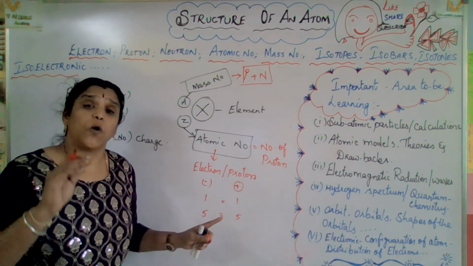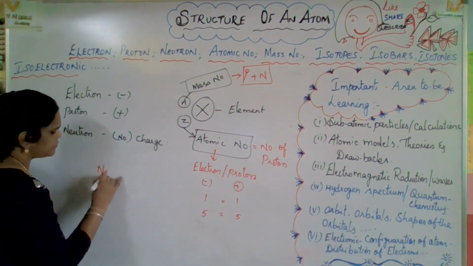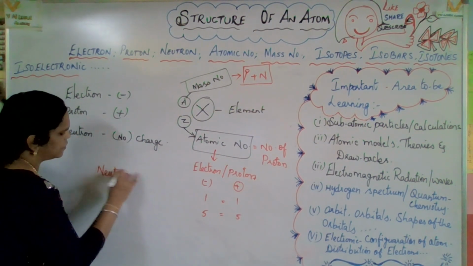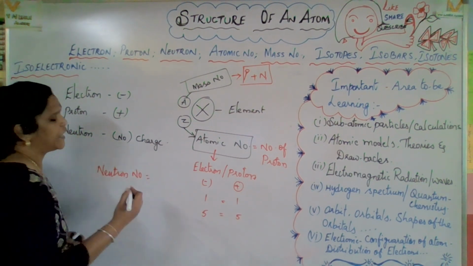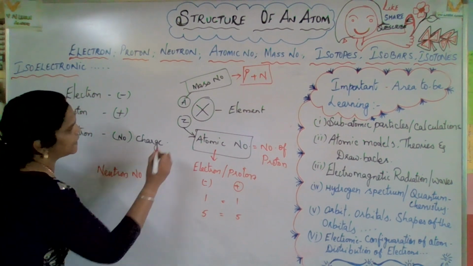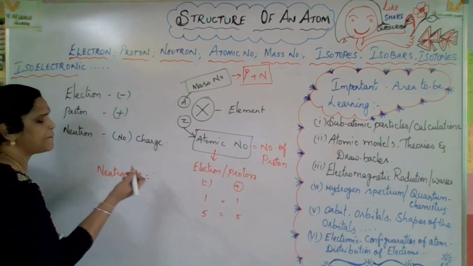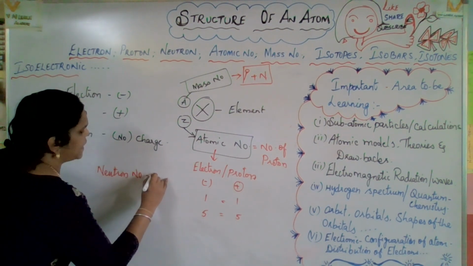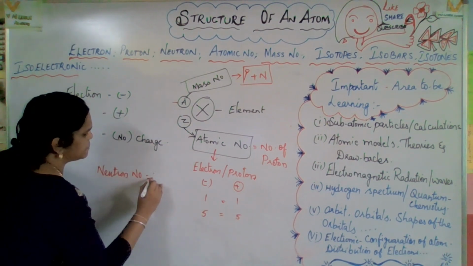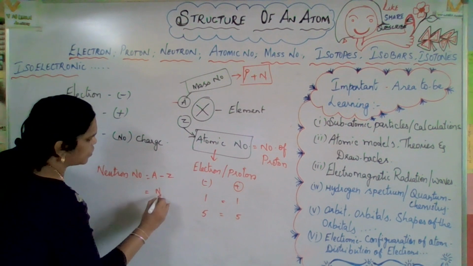So how do we identify the neutron number? How do we calculate it? How to find out that neutron number? Mass number minus atomic number, you will get the neutron number. The mass number is symbol A, the atomic number is Z. A minus Z, you will get the neutron number.